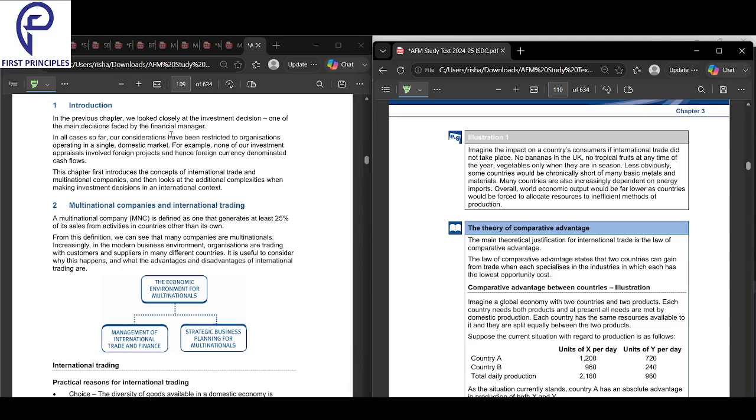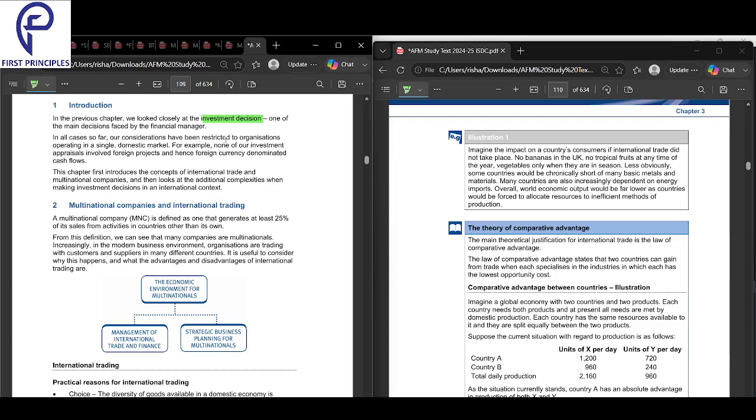So in the previous chapter we looked at how investment appraisal was the main decision that an investment manager makes. The focus was on investment decisions, how an investment manager can make decisions. That was the main focus in the previous chapter. In this chapter we will look into other things. And when we say the other things, what do we mean? We will look into how they make sure they're making the right decisions for the organization, getting the highest return on their investment. These will be the other decisions under investment appraisal.